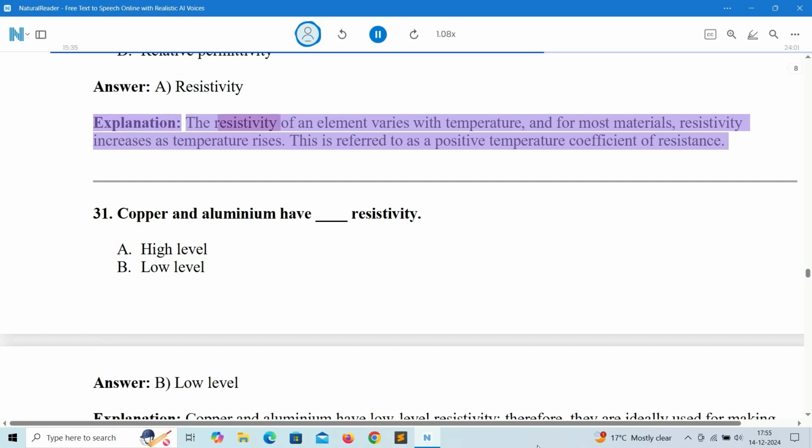Explanation: the resistivity of an element varies with temperature, and for most materials, resistivity increases as temperature rises. This is referred to as a positive temperature coefficient of resistance.